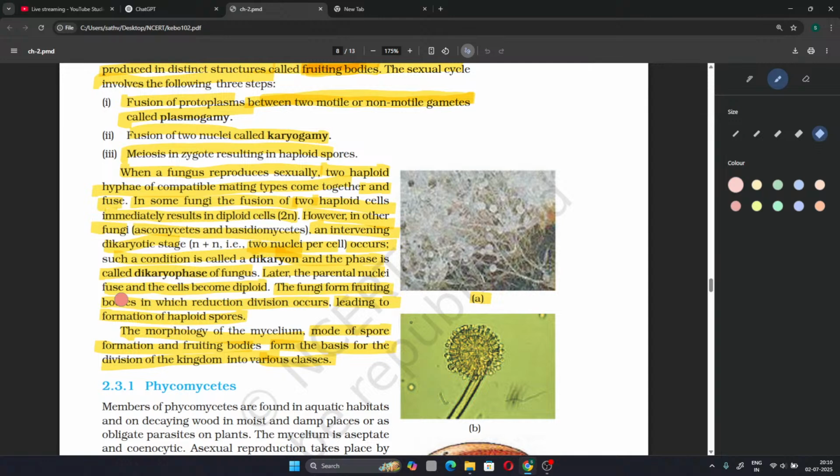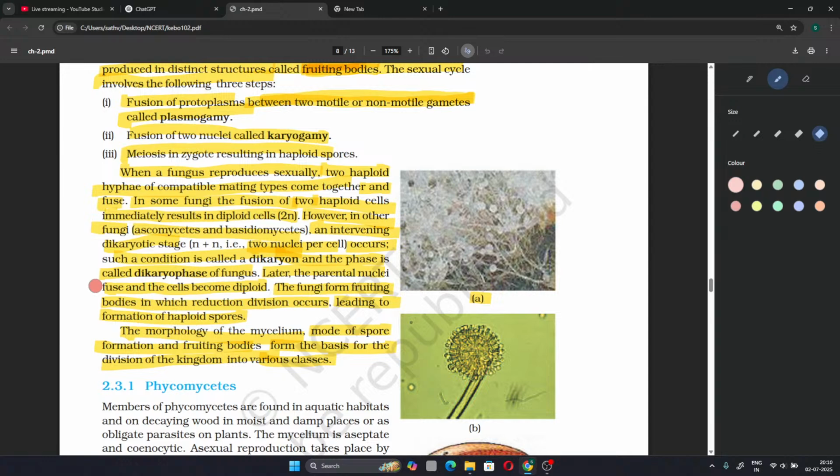When a fungus reproduces sexually, two haploid hyphae of compatible mating type come together and fuse. In some fungi, the fusion of two haploid cells immediately results in diploid cells. However, in other fungi, an intervening stage remains as n+1, that is two nuclei per cell, called the dikaryophase of the fungus. Later, the parental nuclei fuse and cells become diploid. The fungi form fruiting bodies in which reduction division occurs, leading to formation of haploid spores.